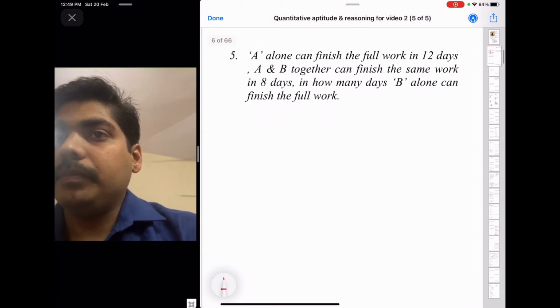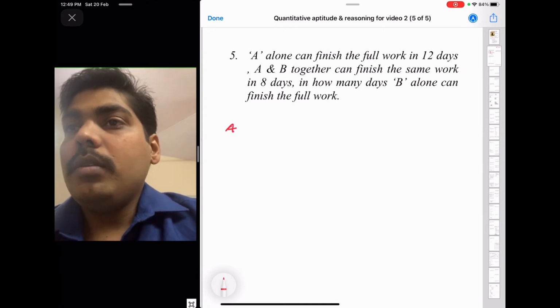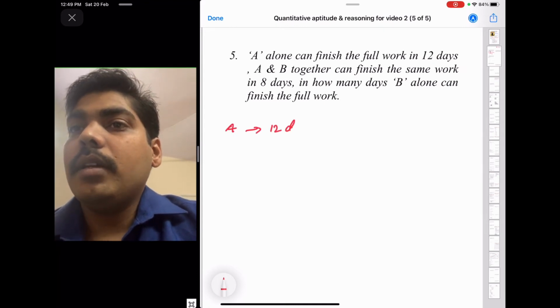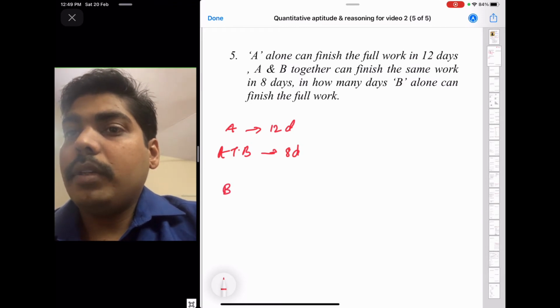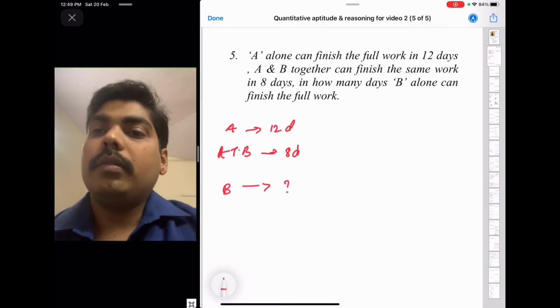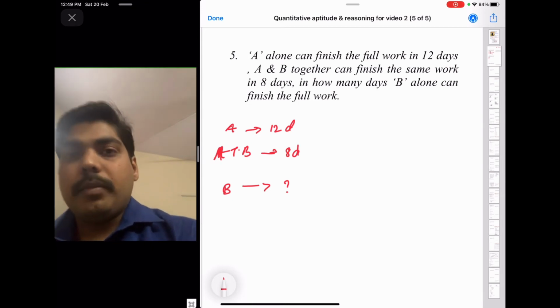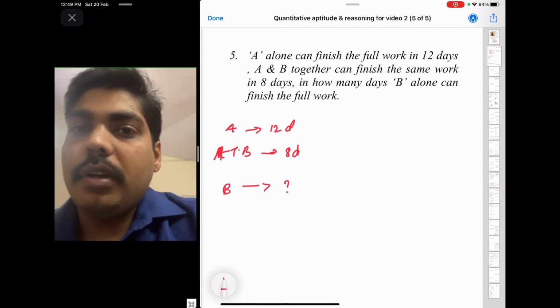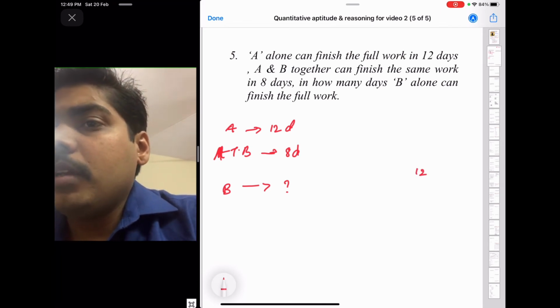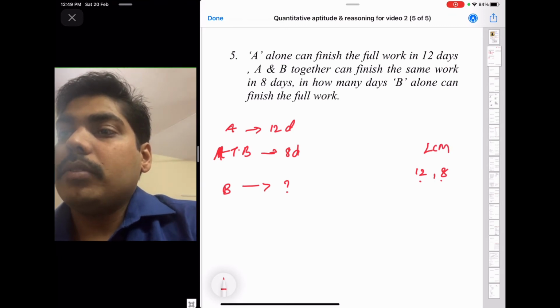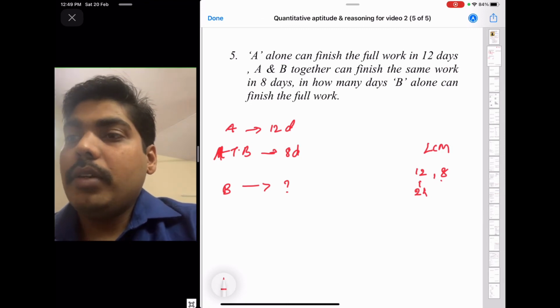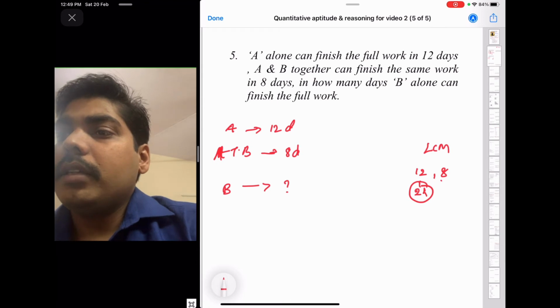Now try this one. A alone can finish a full work in 12 days and A and B together can finish the same work in 8 days. In how many days can B alone finish the full work? Here it is the same kind of problem. We don't know the work, so we have to define the work. To define the work, take the LCM of the given numbers, 12 and 8. The LCM is 24.